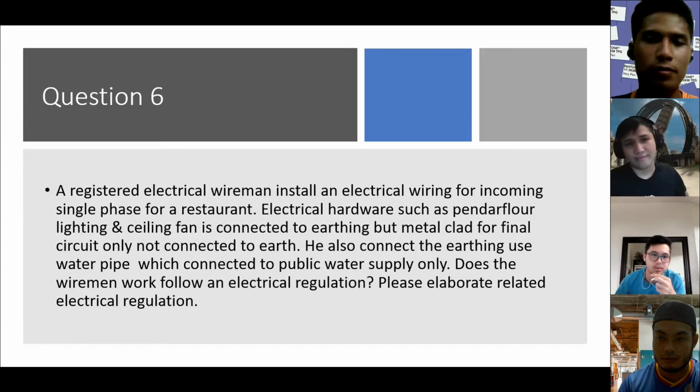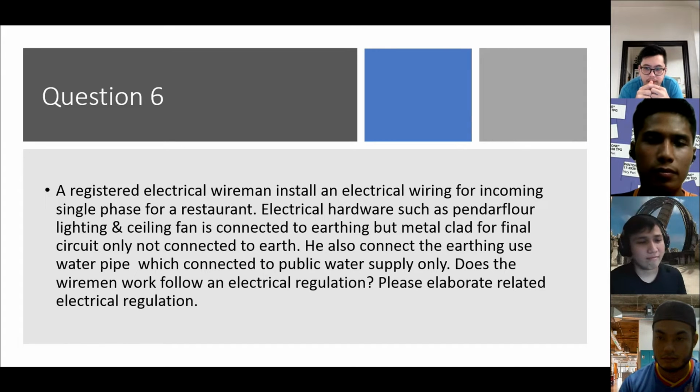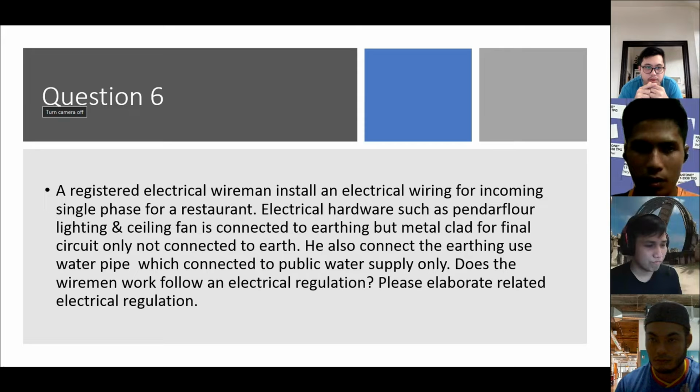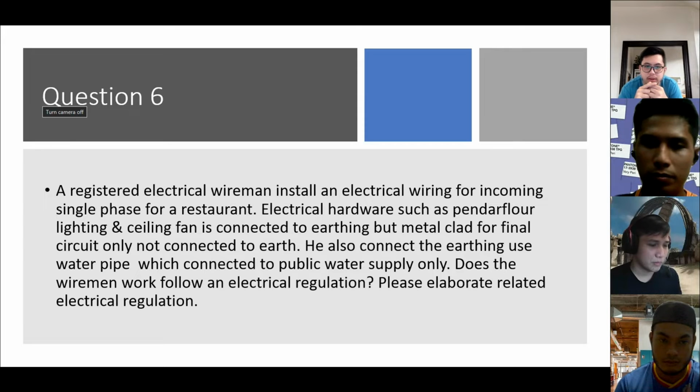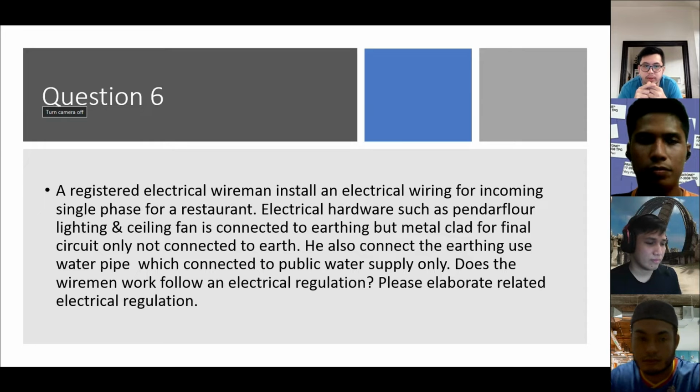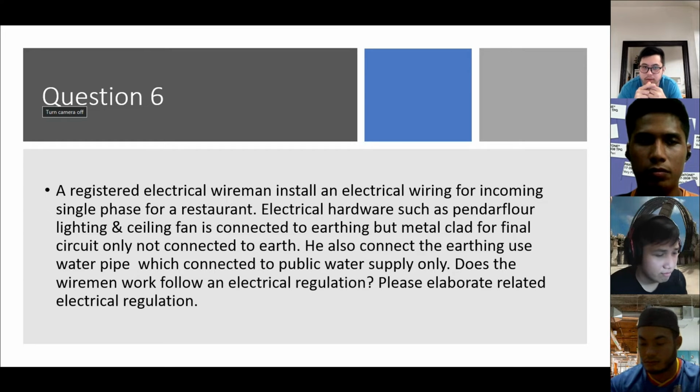Okay, my name is Adrian. Today I will explain about our question, which is question 6. A registered electrical wireman installs electrical wiring for an incoming single phase for a restaurant.